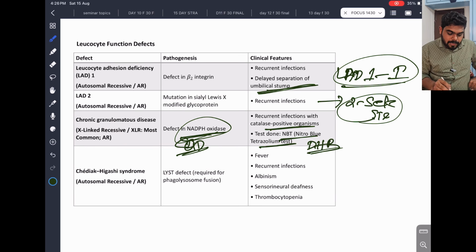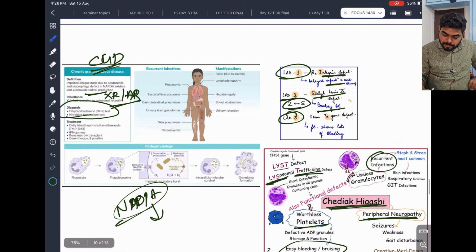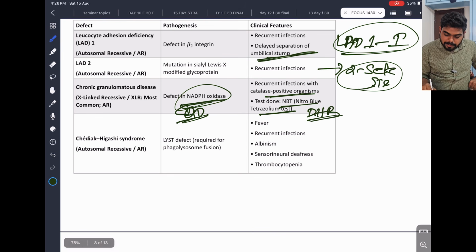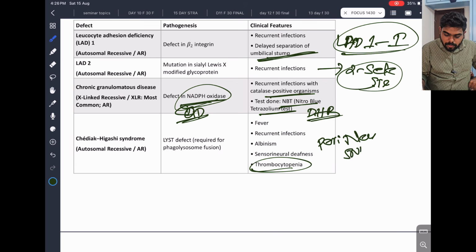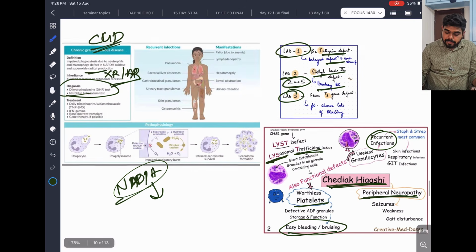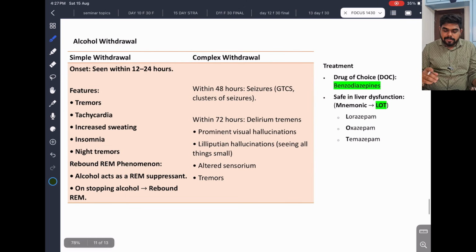This will become Chediak-Higashi: lysosomal trafficking defect, everything non-functional. So platelets will come down, it will cause severe recurrent infections, and it will cause peripheral neuropathy, and sensorineural hearing loss and all will happen because of that. So that is also important. This is a summary of leukocyte function defects. This is also very important. Okay, so this is very clear. Please watch this again.